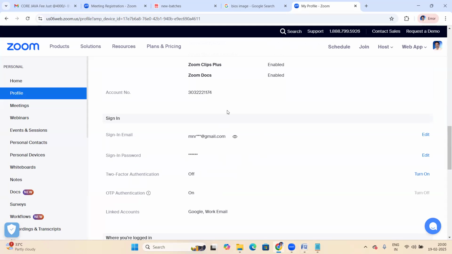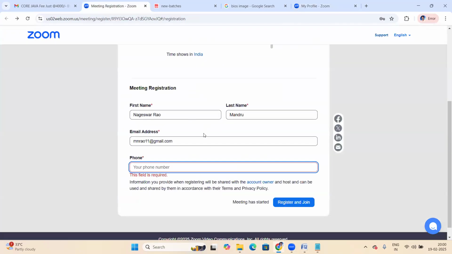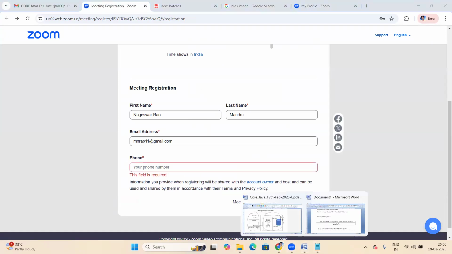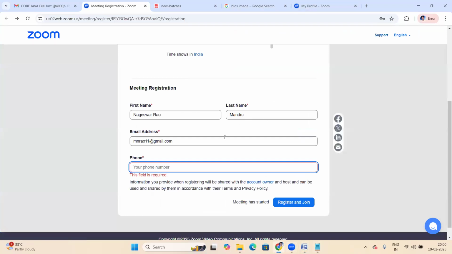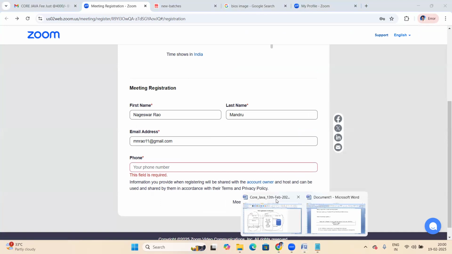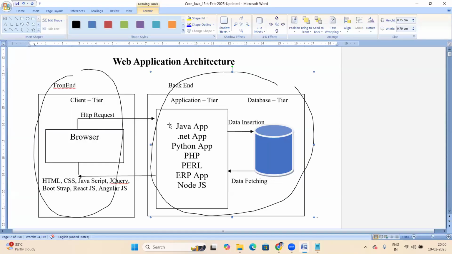The registration form is also front end, right? The front end interacts with users. We are the users here. We are filling in this form, so we are the users. So this is called the front end.